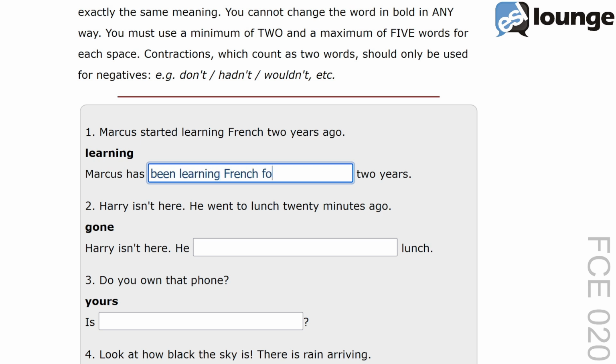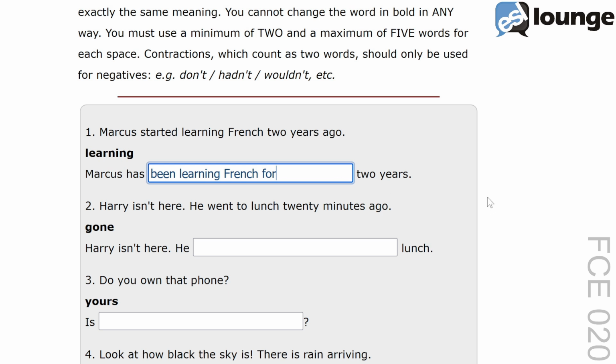This transformation uses the present perfect continuous tense to indicate an action that started in the past and continues to the present. Has been learning French for shows the duration of the activity. Another example would be, she has been studying English for 3 years.